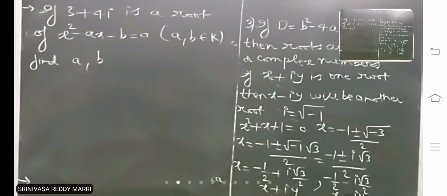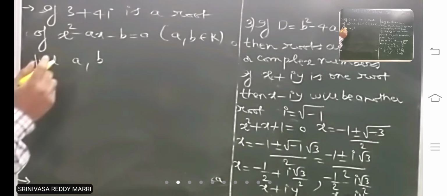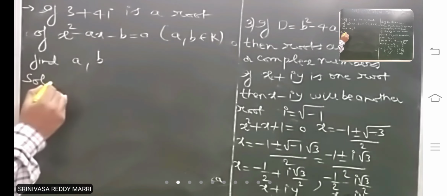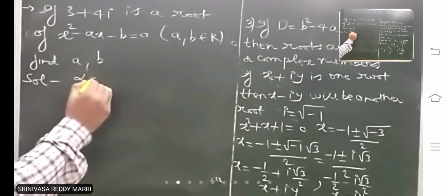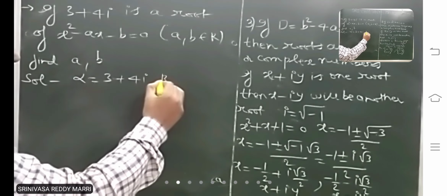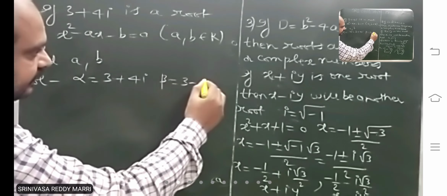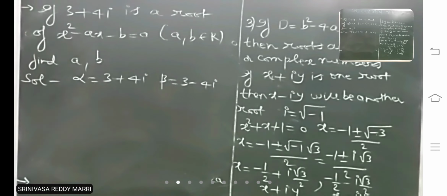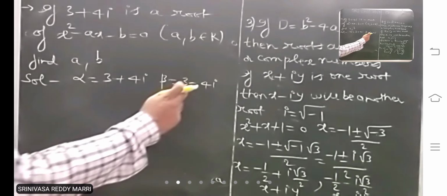Let us see. For this equation, one root is given. Let us say alpha is one root. So what is the other root? If this is one root, the other root will be 3 minus 4i. The sign is just reversed: if minus is given, plus.